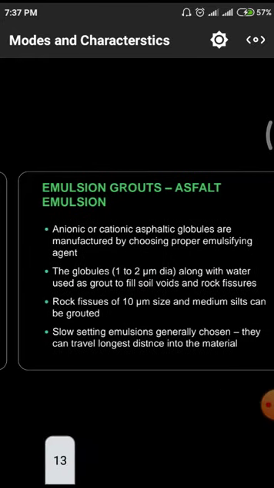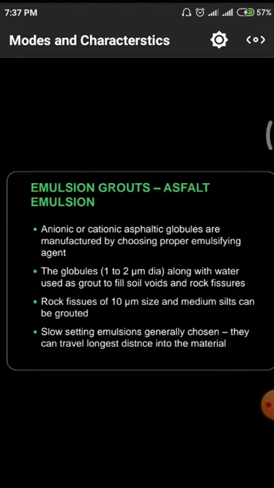And the next one is the emulsion grout or asphalt emulsions. In this, anionic or cationic asphalt globules are manufactured by choosing a proper emulsifying agent. Normally, in the previous sentences we have studied some asphalt or bitumen emulsions we are utilizing for the purpose of filling voids. Here, what they are utilizing is cationic and anionic asphaltic globules.